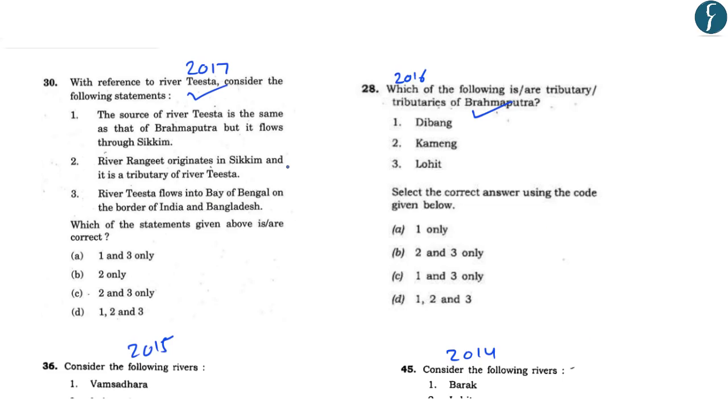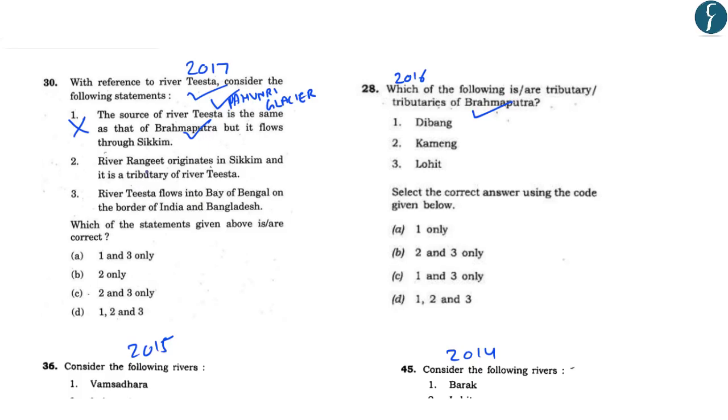Now let us try to solve the questions that have been asked based on rivers in the UPSC preliminary examination. In the year 2017, the question read, with reference to river Teesta, consider the following statements. And Teesta River was in news because of an agreement between India and Bangladesh. So the first statement reads, the source of river Teesta is the same as that of Brahmaputra, but it flows through the Sikkim state. Now this statement is incorrect because the source of river Teesta is in Pahunri Glacier and it is located on the northern side of Sikkim in the Himalayas. However, the source of river Brahmaputra is located in the western Himalayas. So the source of the river Teesta and Brahmaputra is not the same.